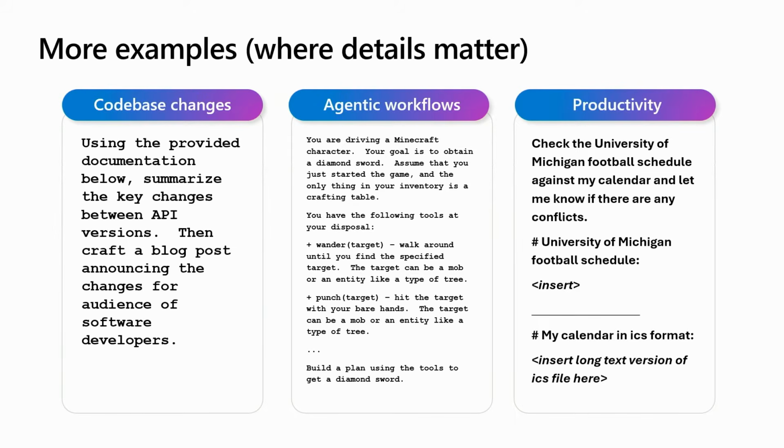Then I have another one around agentic workflows. In this particular scenario, what I wanted to do is see, if they did have function calling, how well would it be able to do with that? So I defined in the prompt a few little functions. I used a Minecraft example here. My kids and I love Minecraft. And I asked it to build a diamond sword. There's some Minecraft math involved. You guys who play Minecraft know that 1 log equals 4 planks, et cetera, et cetera.